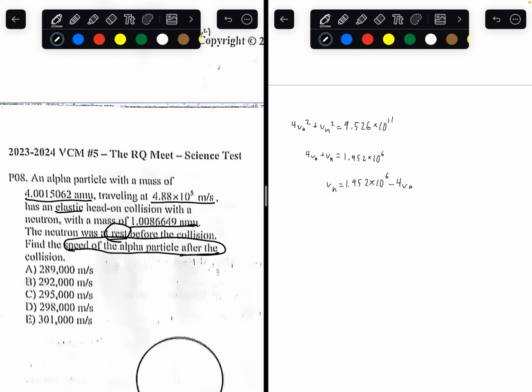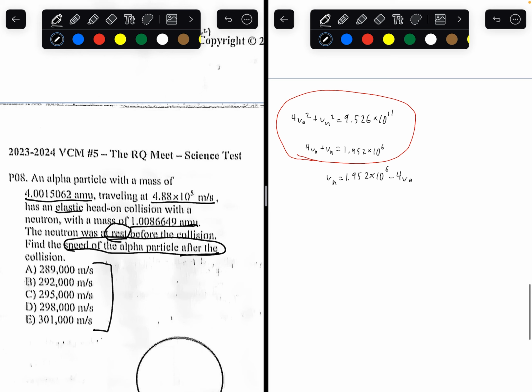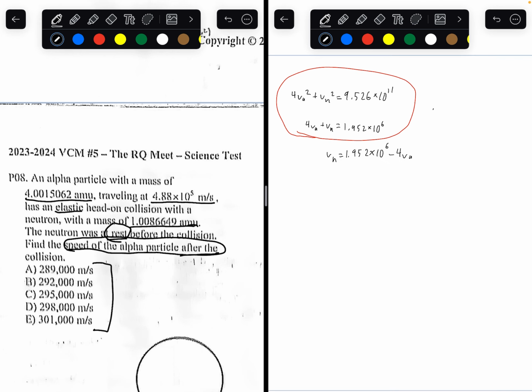I'd say a better way is just to simply plug values into the equation. By plugging values, I mean plug in the answer choices that were given. So these three numbers, starting from A, and just keep plugging in until eventually you find a pair that perfectly matches. That may seem long, but it's just two equations. It wouldn't take too long if you can type well on the calculator.